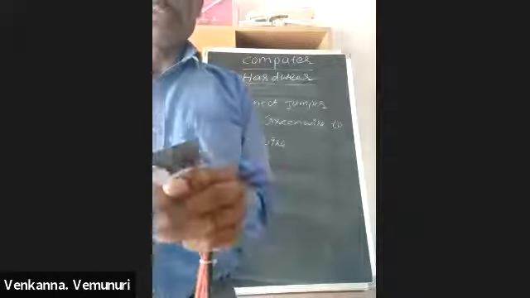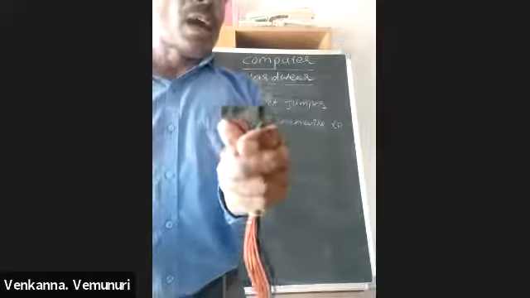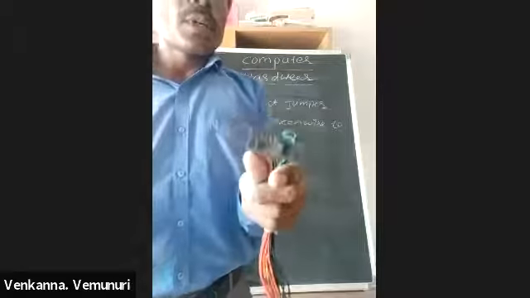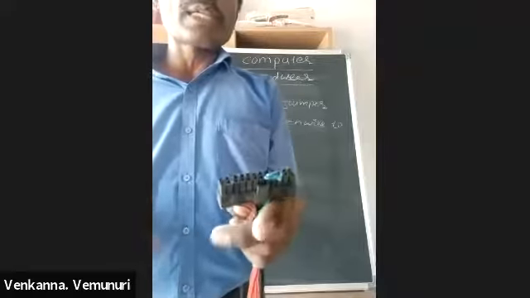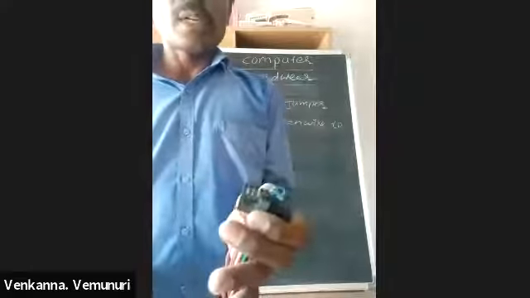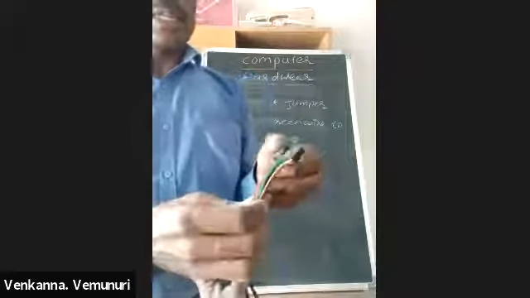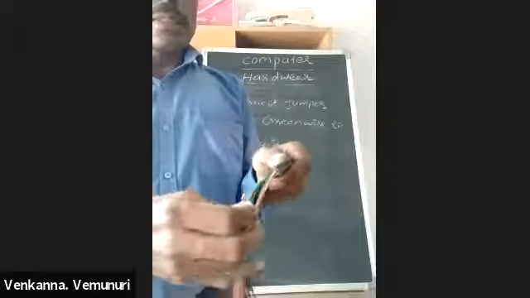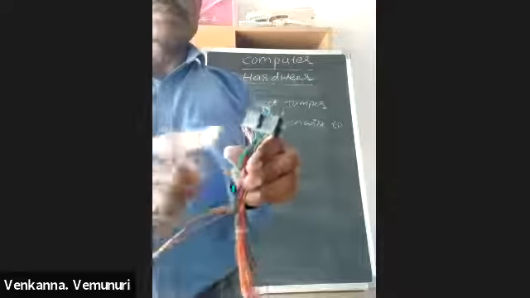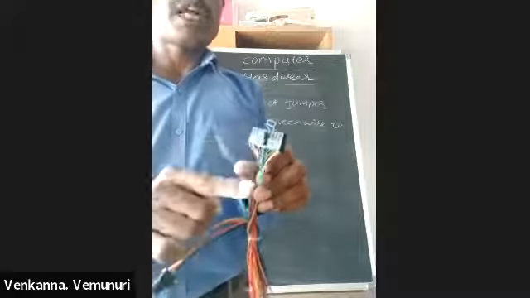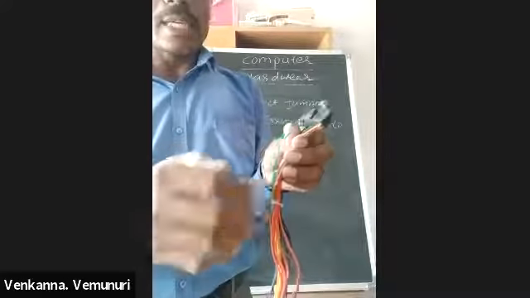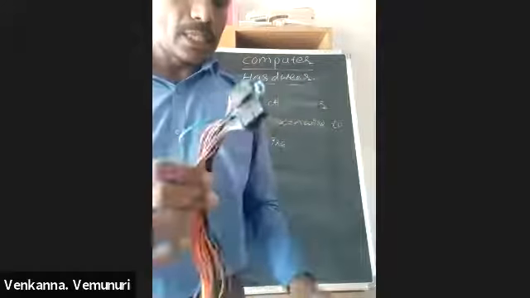Now it is a 24 pin connector. If your motherboard does not support a 24 pin connector, then you detach this. And here you see a green wire. This is for the power on off switch purpose. And here is another one.